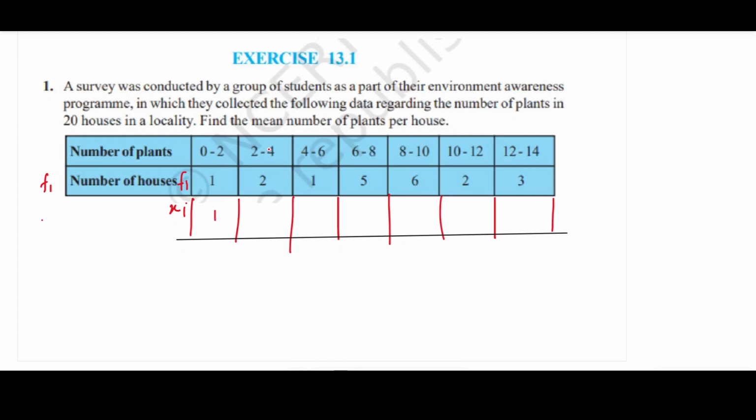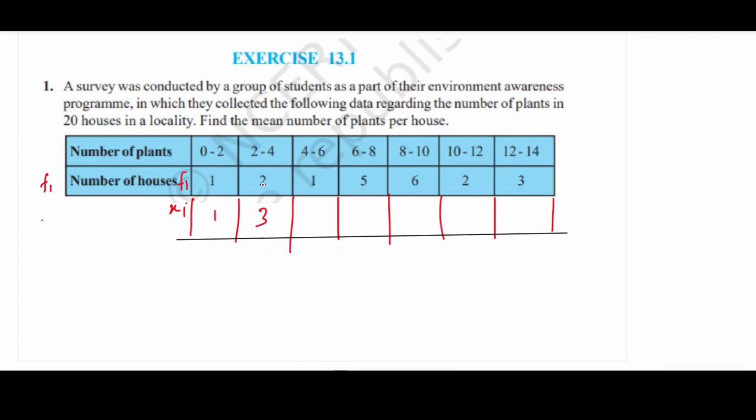For 2 to 4 plants, we have no correct information, so we should choose a mean value, an average value. This average value will be the mid value of these numbers. So for 2 to 4 we have 3 plants.